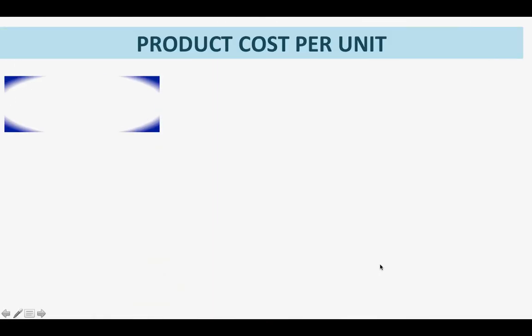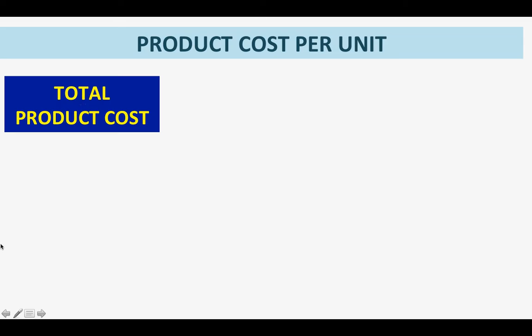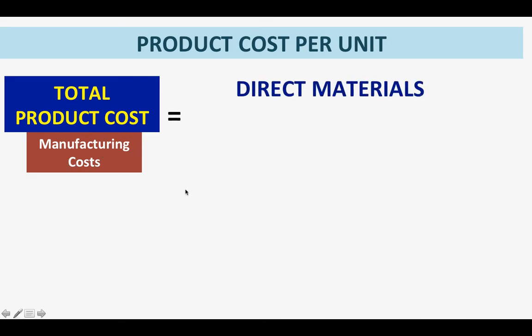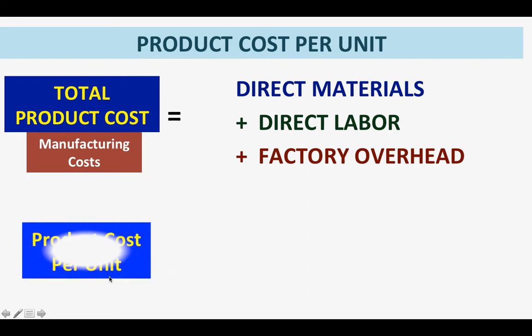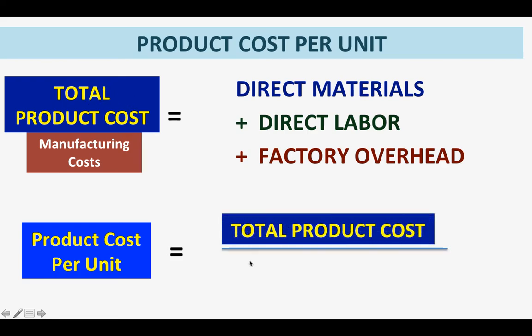Let's continue. Okay, class. Let us now discuss the product cost per unit. So we have learned that your total product cost, or the manufacturing cost, will be your direct materials, you will add your direct labor, you will have your factory overhead. That will be your total product cost. But how are you going to get the product cost per unit? Simple lang yan. So yung product cost per unit natin will be equivalent to the total product cost, okay, divided by kung ilang units ang na-produce mo.